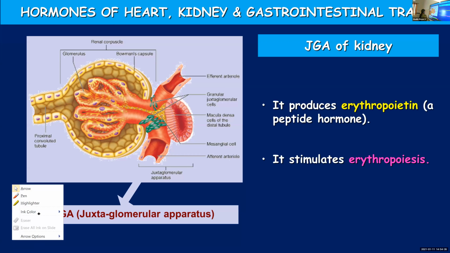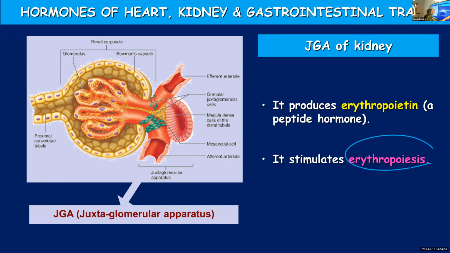Any guesswork what is erythropoiesis? What is meant by erythropoiesis? Formation of red blood cells. Yes, correct. Formation of red blood cells. So juxtaglomerular apparatus produces a peptide hormone, you call it erythropoietin, and erythropoietin will stimulate the formation of red blood cells.